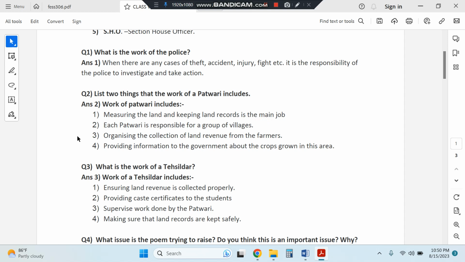So how that revenue is to be collected from farmers, that is also his job, because many of the farmers do not have bank accounts or access to modern methods of payment like credit card, debit card, etc. So how that revenue has to be collected, it is his job to organize it. Then, providing information to the government about crops grown in the area. This is also the work of Patwari.